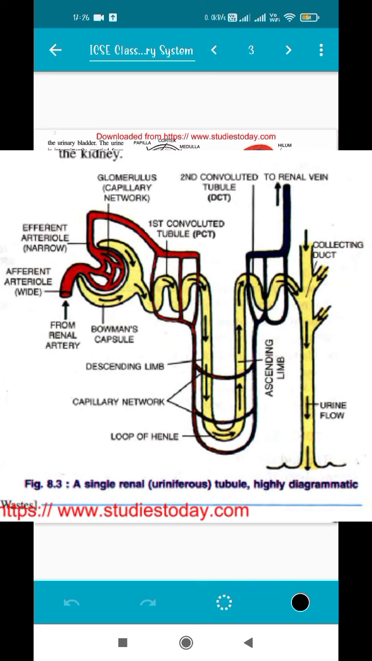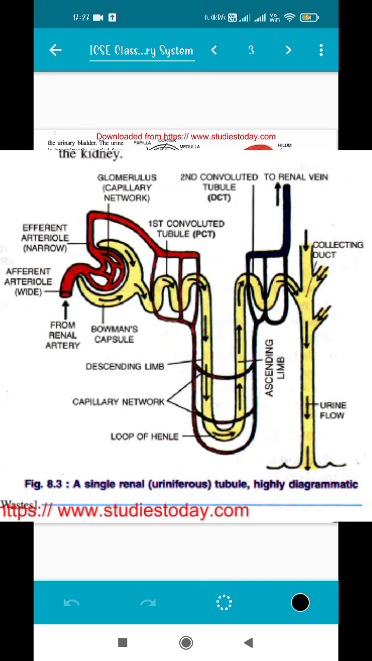Both the Bowman's capsule and the proximal convoluted part lie in the cortex, giving it a dotted appearance. Very important question. Questions come like this: why does the cortex have a dotted appearance? The cortex of the kidney, the upper part of the kidney, has a little dotted appearance, as if dots have been made on it. Why? Because the Bowman's capsule and the proximal convoluted tubule are present in the cortex region, and the rest of the parts are present in the medulla region. So this is the reason why the cortex appears a little dotted. It is a little darker.